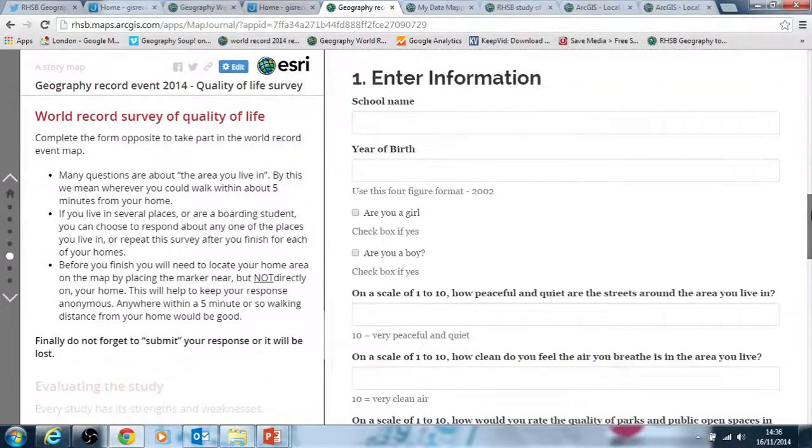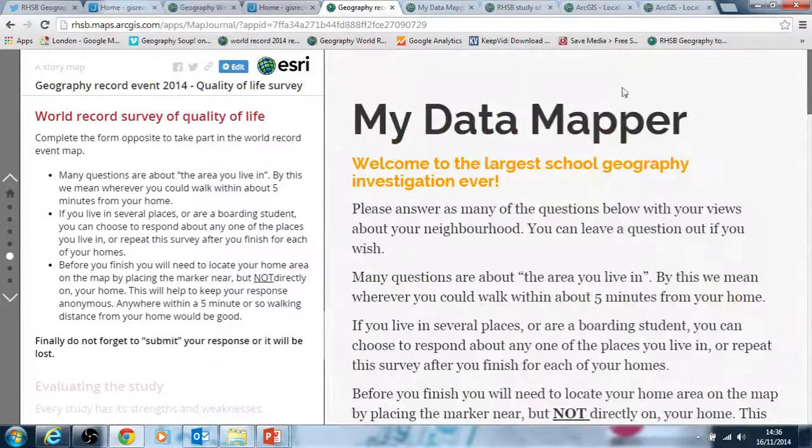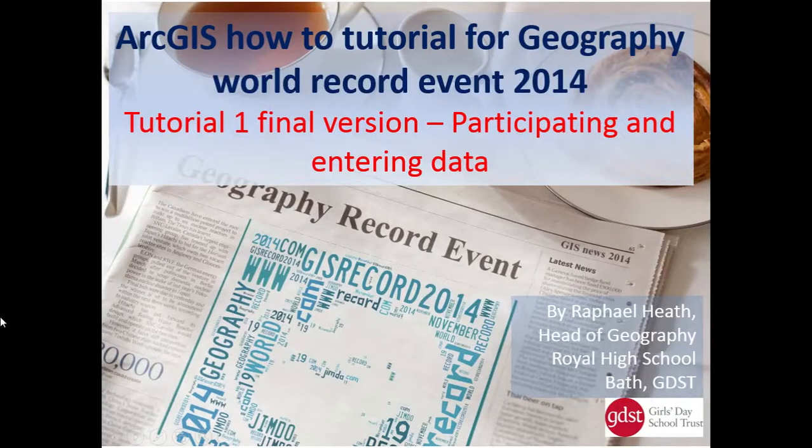But as I say, you've got the other options of how to get to it via the website, but the same principle applies. Okay, I hope you find this tutorial useful, and thanks a lot for getting involved and participating in this event. It should produce a lot of interesting and fun data and raise the profile of geography in our schools. Okay, thanks.